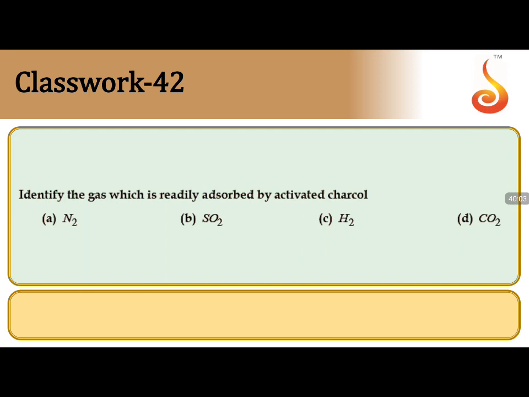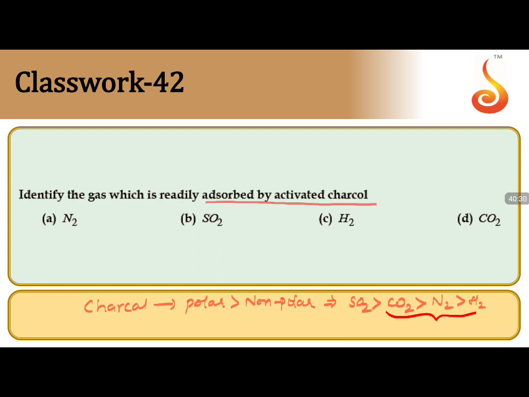Now coming to the question: identify the gas which is readily absorbed by activated charcoal. Now what is the condition? Charcoal absorbs polar followed by non-polar. This is the order. Which is polar will be absorbed faster than non-polar. Following this, the order will be SO2 greater than CO2 greater than N2 greater than H2.